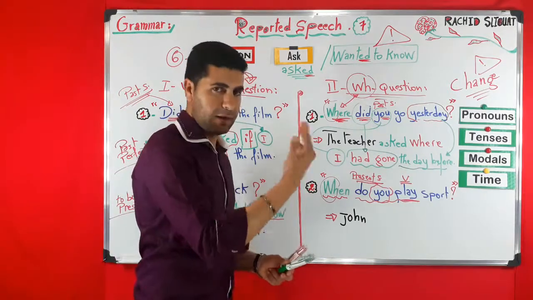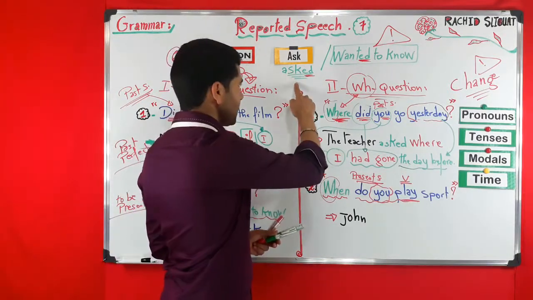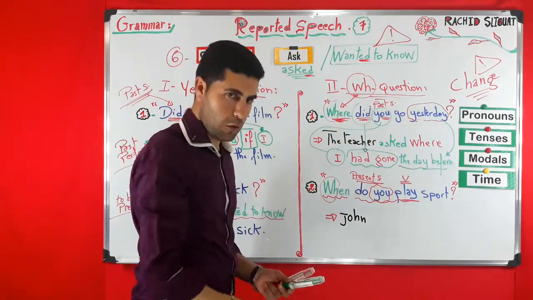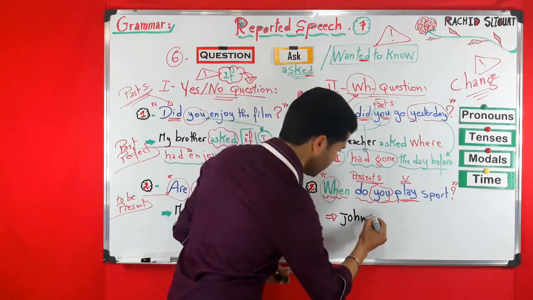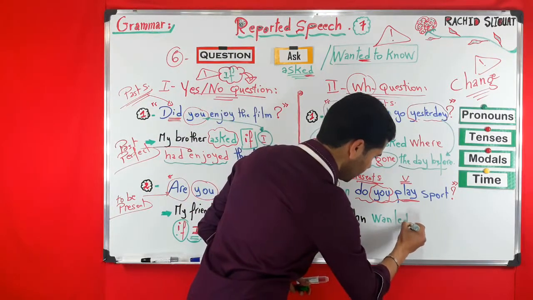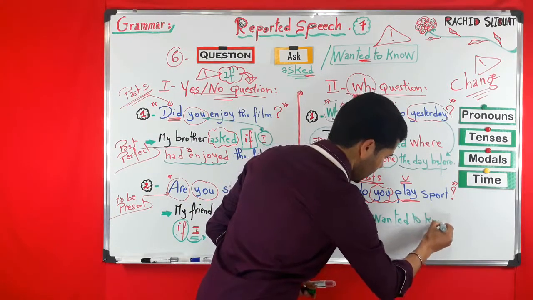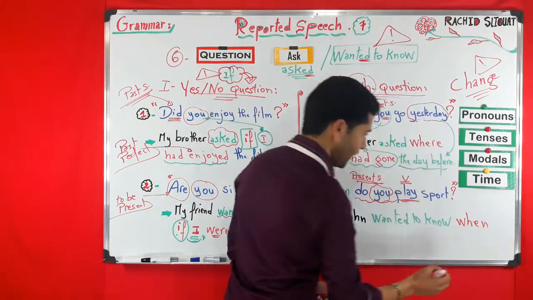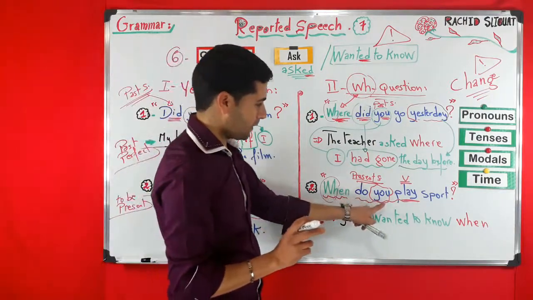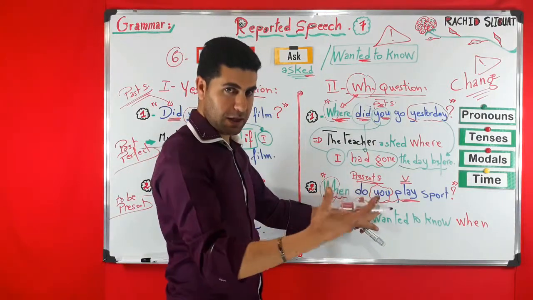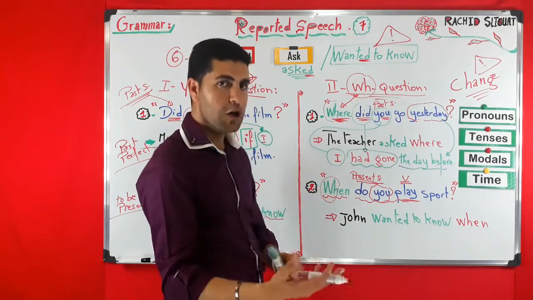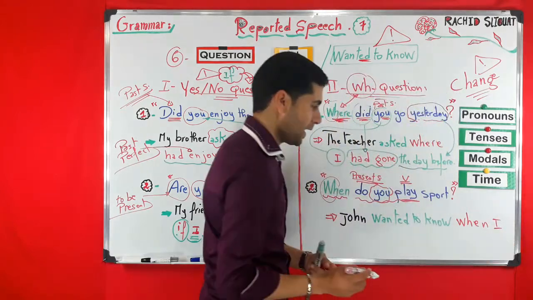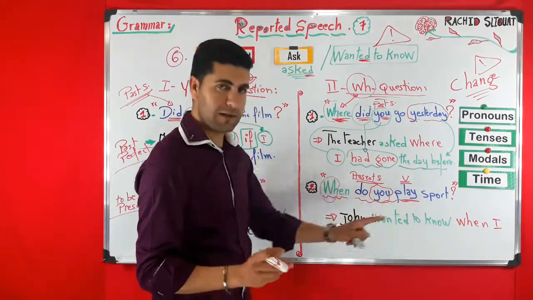Now what we need next is the reporting verb, either asked or wanted to know. Let's take, for example, wanted to know when, and the subject, the pronoun you, can be either I or he or she, etc. Wanted to know when I. Now do play is in present simple.